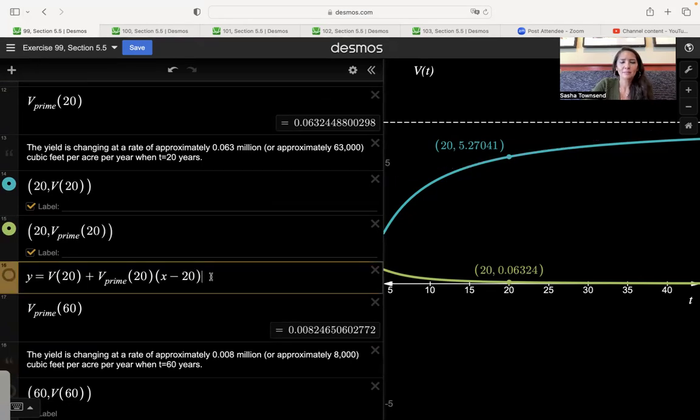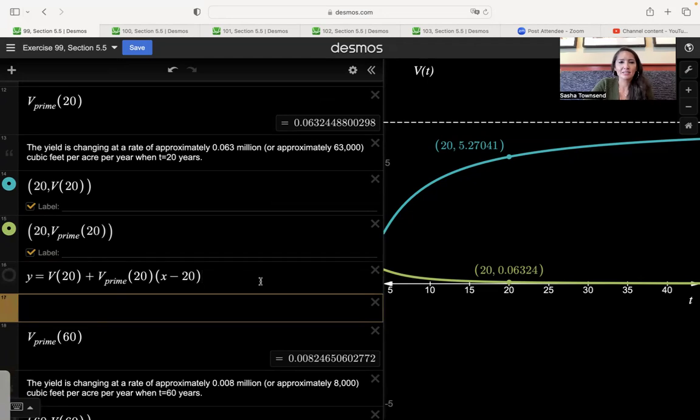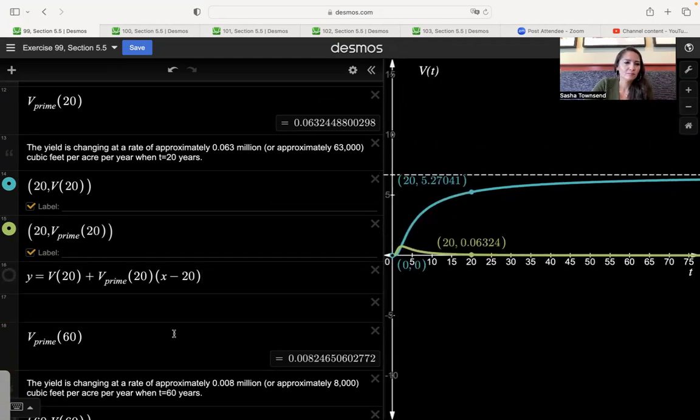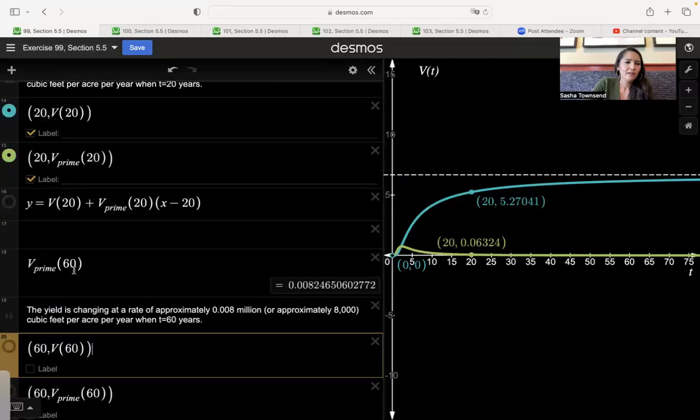Now we're also asked about the yield when t equals 60 years. If we evaluate v prime at t equals 60, we get 0.008. So this tells us that the yield is changing at a rate of approximately 0.008 million, or 8,000 cubic feet per acre per year.